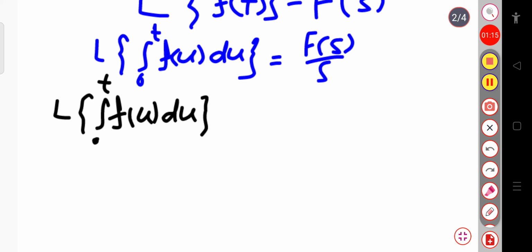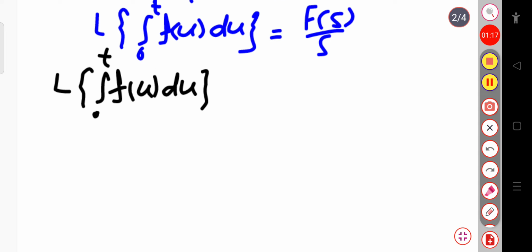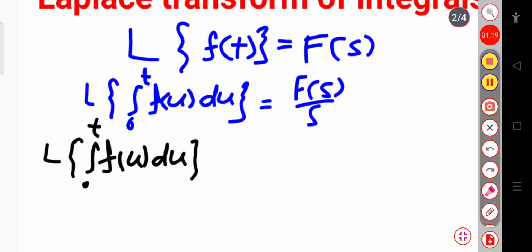When I take the Laplace transform of this function, our function f of t, this total function, is the integration of f of u du over the limit 0 to t. Just think of it as a very simple term, suppose f of x, this total term in the curly bracket, suppose f of x. That term you are going to take the Laplace transform of.